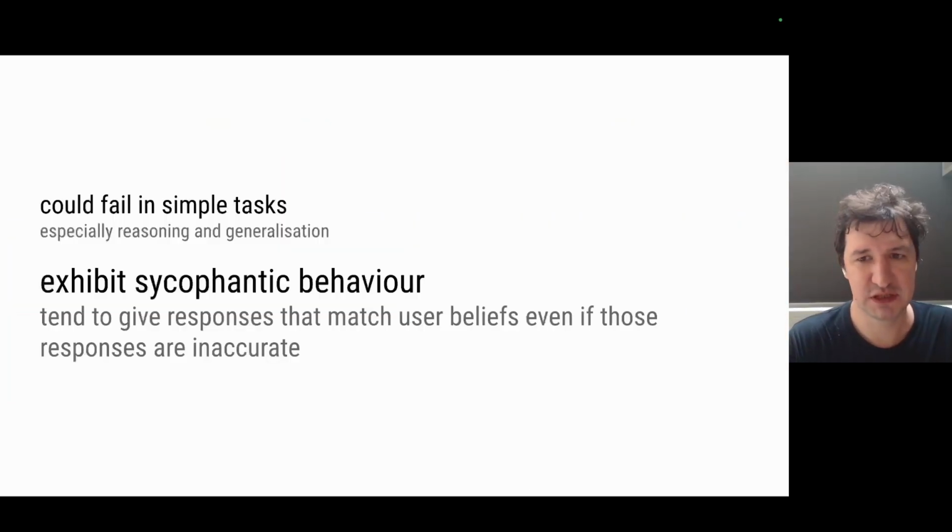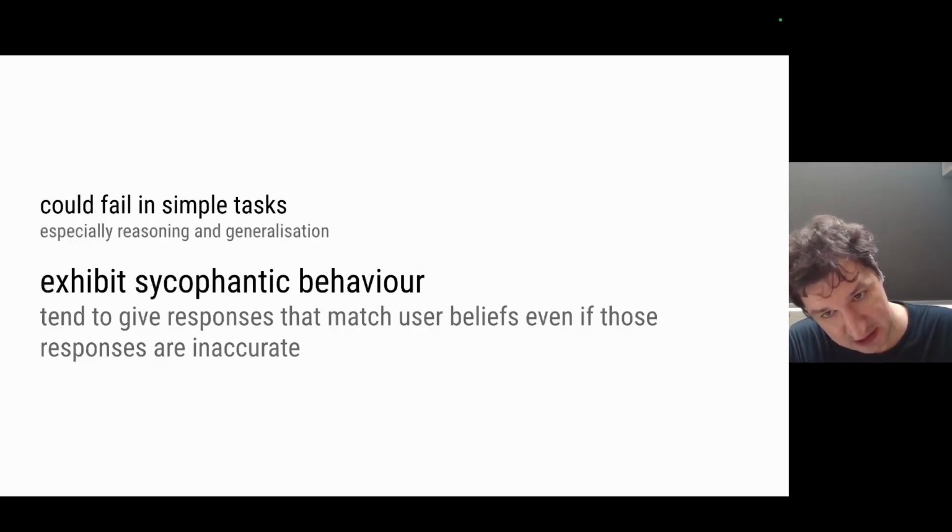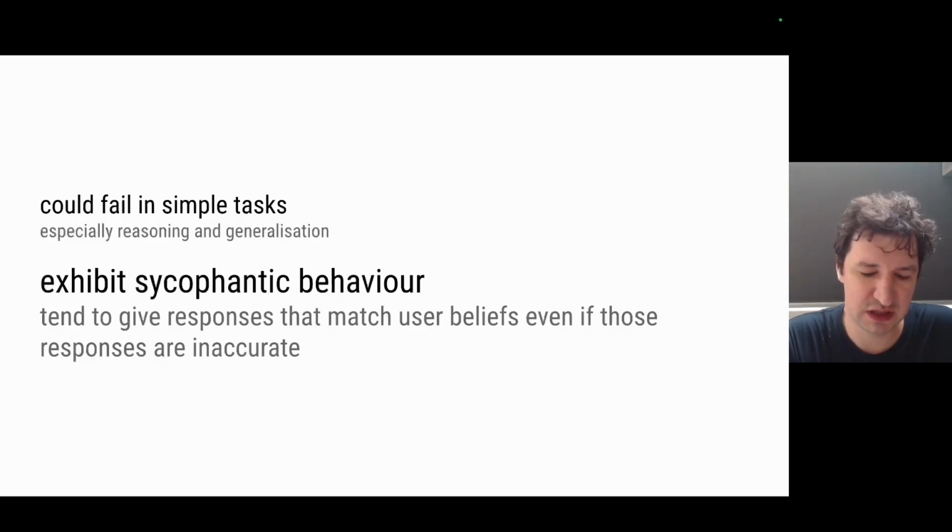So apart from this problem with cognitive reasoning and generalization tasks, there are some other interesting limitations of these models. For example, they sometimes exhibit what's called sycophantic behavior. They tend to give responses that match what users expect them to answer, even if it's completely inaccurate.